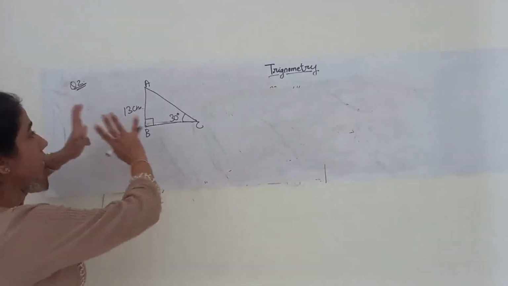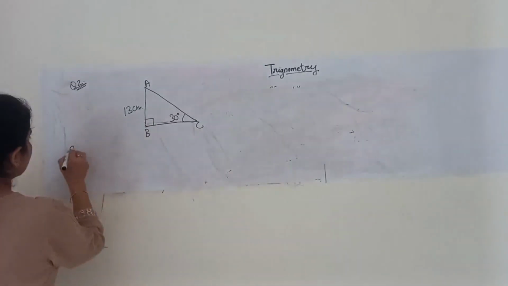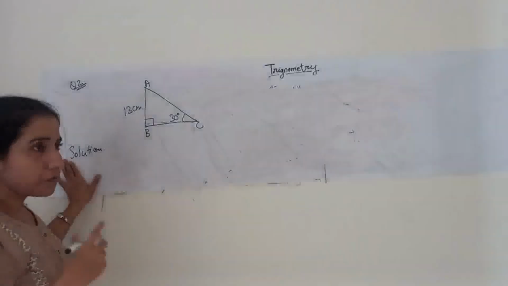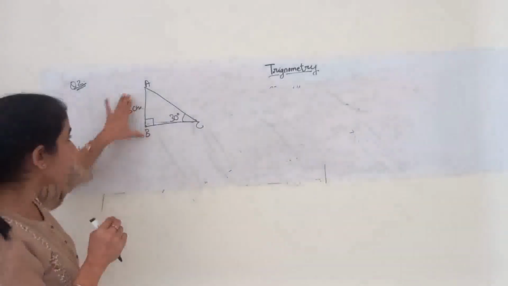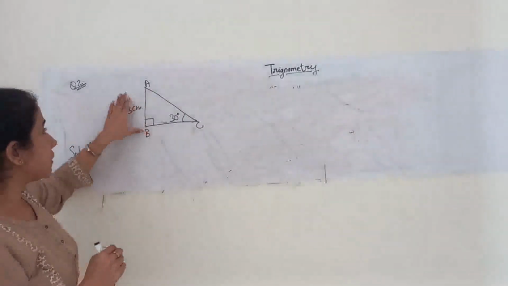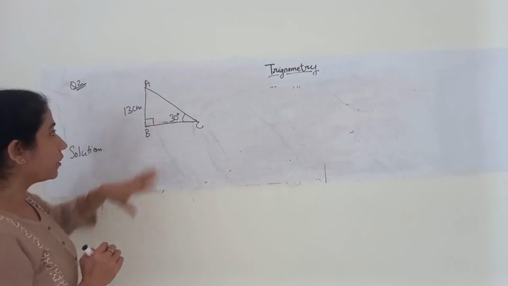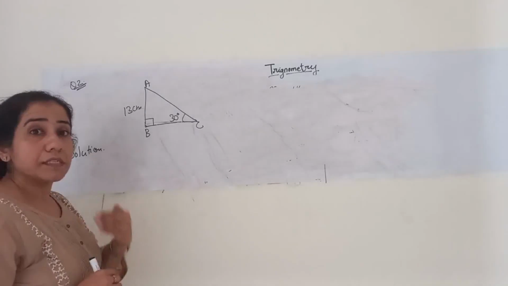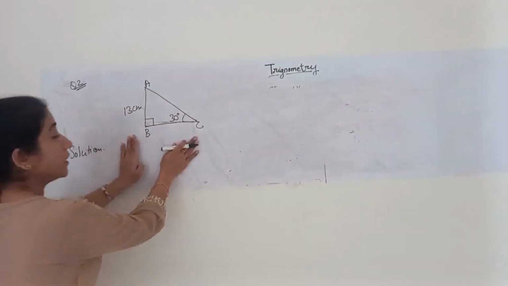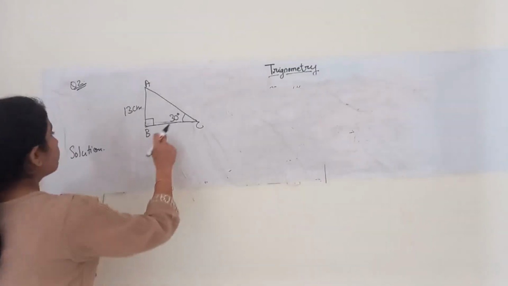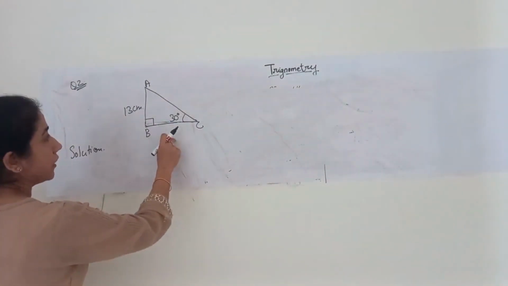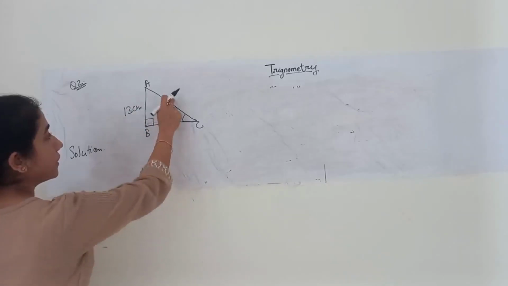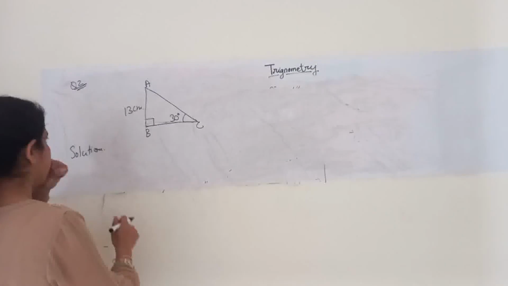Now first of all, starting with the question part, let me write down the solution. In the solution, students, when you are doing it in your exam paper, redraw this diagram, even if this diagram is given in the question part. So there will be lesser chances of you making a mistake. Now if I consider this figure, angle C is 30 degrees and AB is 13 centimeter. We have to find BC and AC.